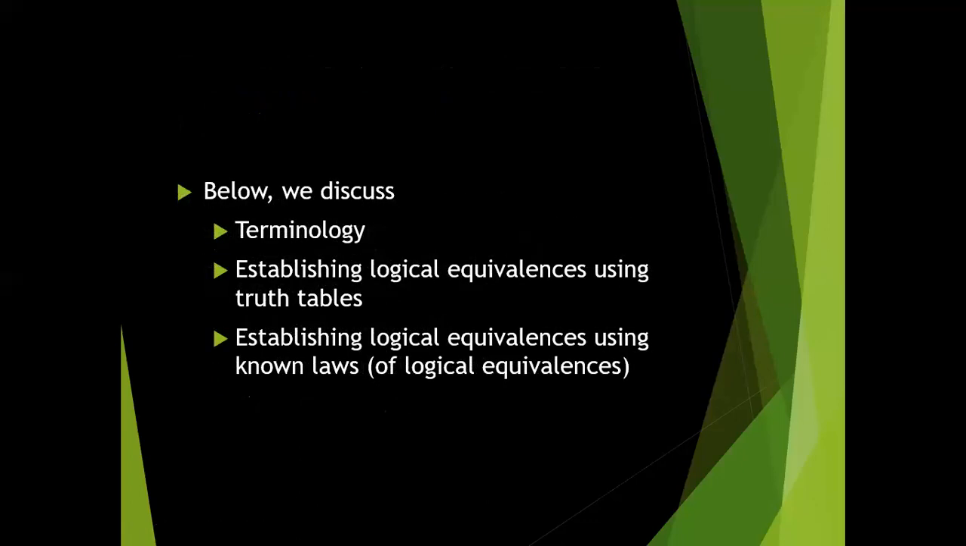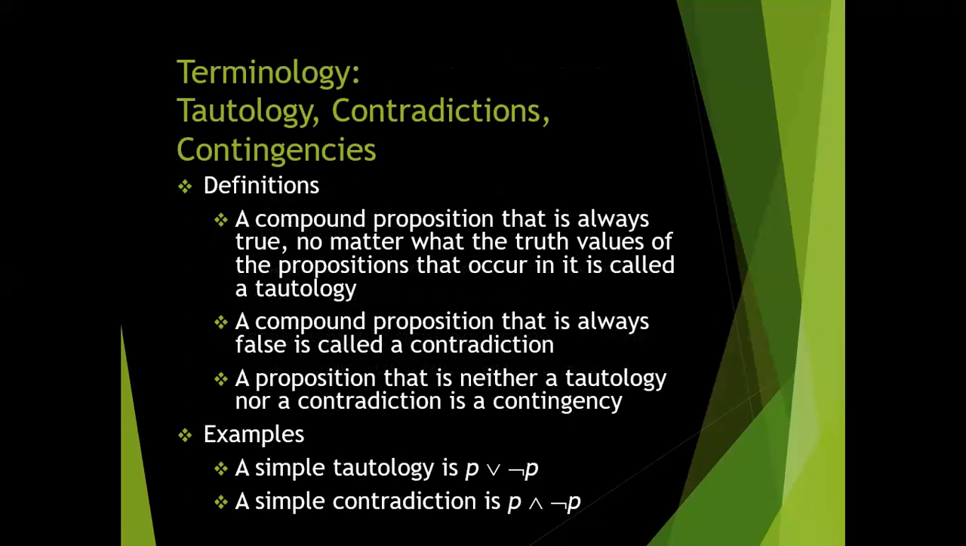After this slide, we will discuss the terminology: establishing logical equivalence using truth tables, and establishing logical equivalence using the known laws of logical equivalence. In the terminology, we will discuss three parts: tautology, contradiction, and contingency. Definition: a compound proposition that is always true, no matter what the truth values of the propositions that occur in it, is called a tautology. Tautology is nothing but a compound proposition which always returns a true value.